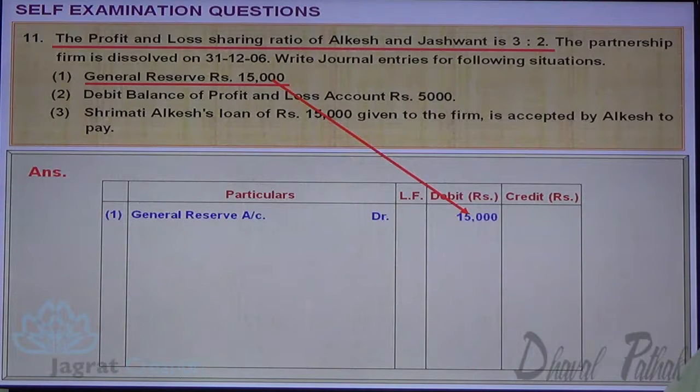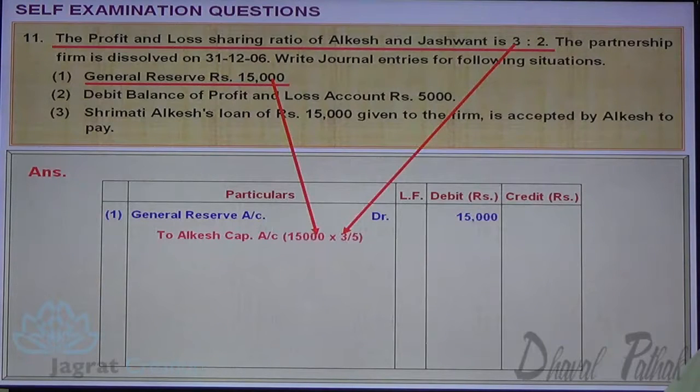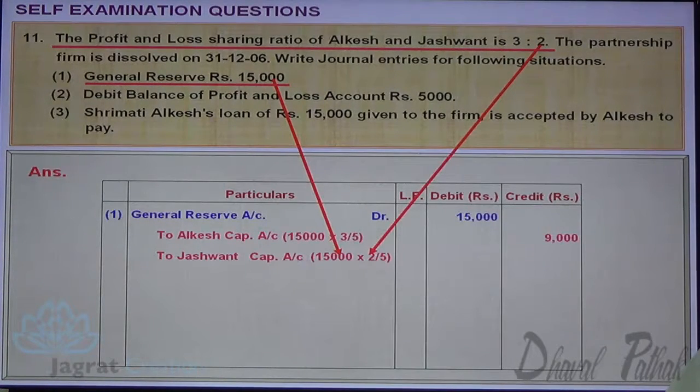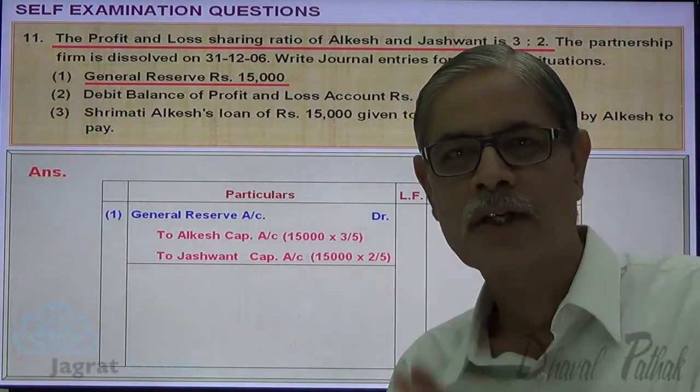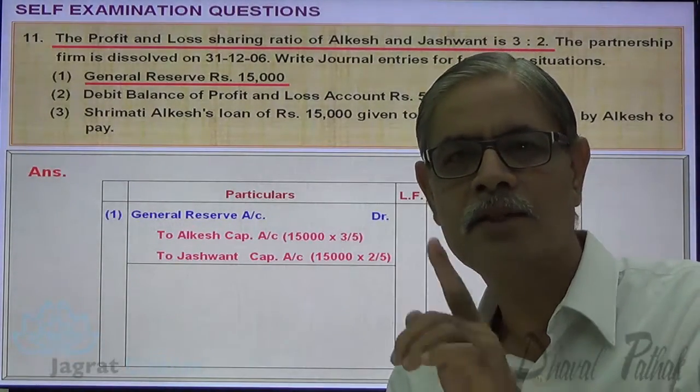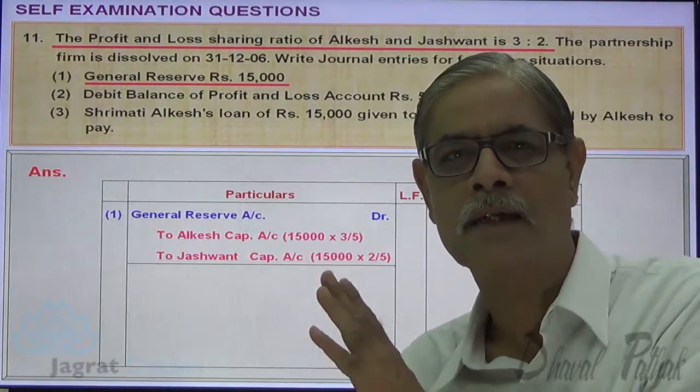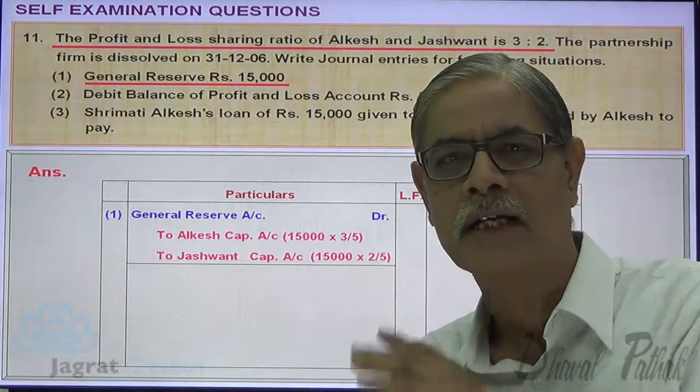General reserve account debit 15,000 to Alkesh capital account 15,000 into 3 by 5 because their profit sharing ratio is 3:2. 9,000 credited to Alkesh capital account. Jaswant capital account credit 15,000 into 2 by 5. That amounts to 6,000. This is how general reserve is distributed. Narration for this being general reserve distributed amongst partners in the ratio of profit sharing. Now next.